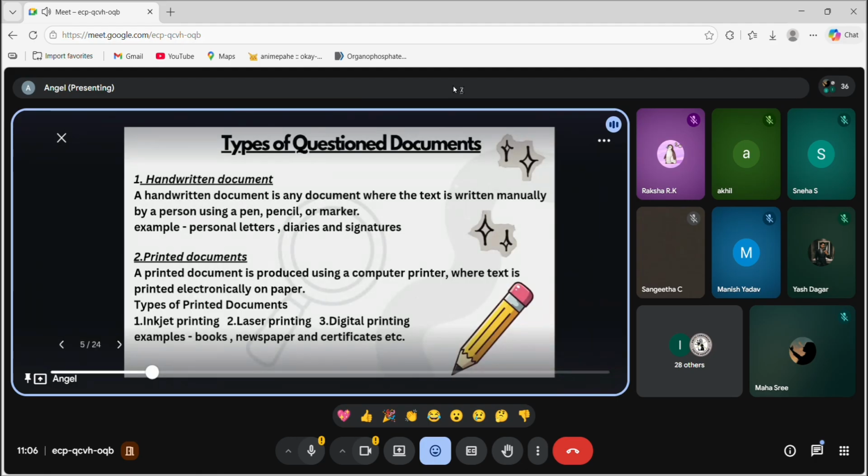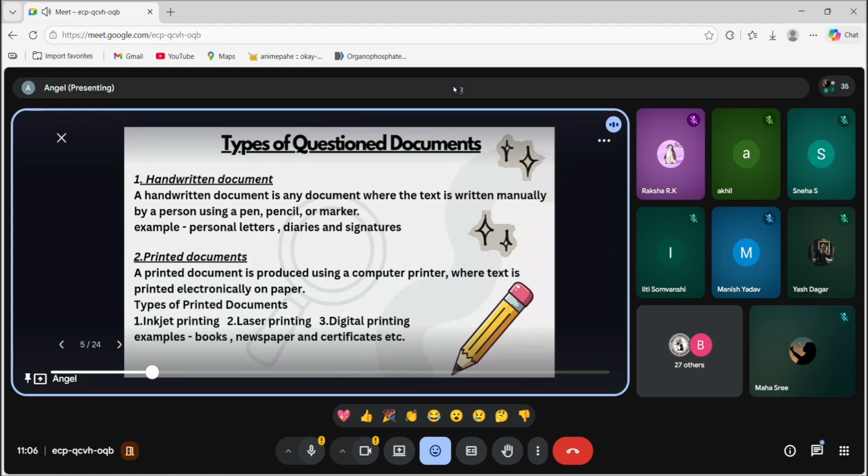Now the second document type is printed documents. A printed document is any document produced by a digital machine or computer, where text is printed electronically on paper. There are a few types of printed documents also: inkjet printing, laser printing, and digital printing. Examples: your books, newspapers, certificates. Anything that is written electronically is called a printed document.